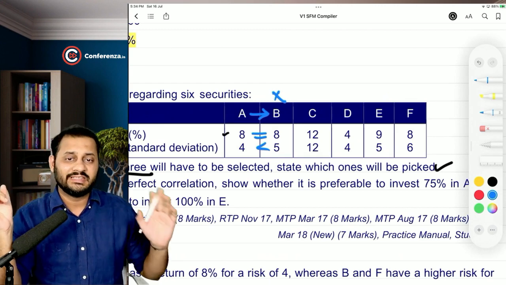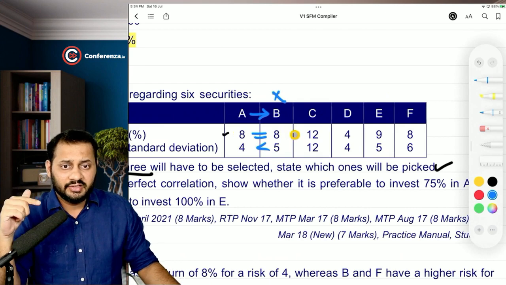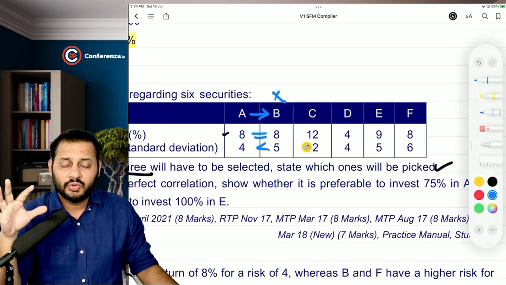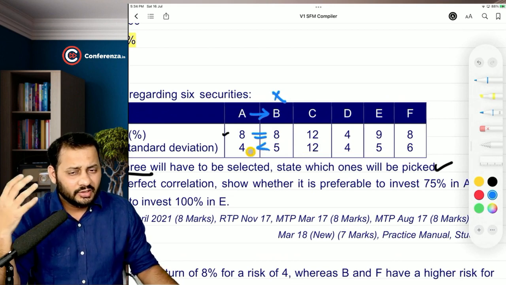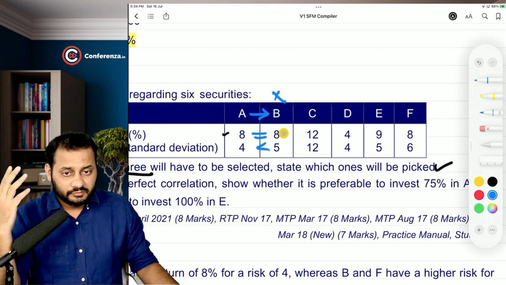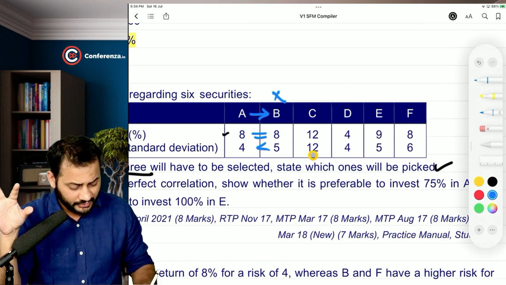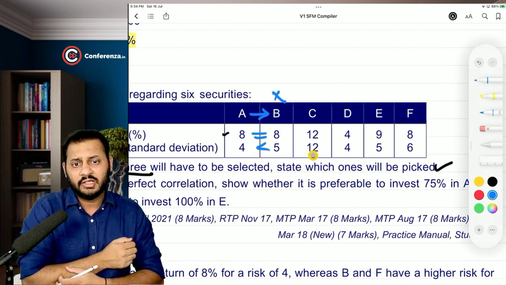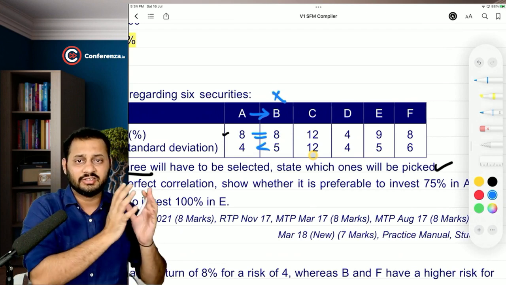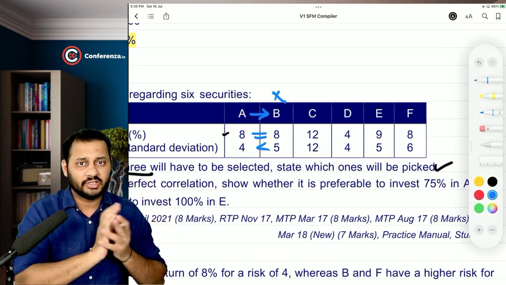Then comes C. If we compare with this, the return in C is higher than A. The risk in C is also higher than A. So A is okay in its place and C is also okay in its place. Also, we can clearly say that we will just continue with this. I'm not saying choose C forever, but yes, we are going to continue with C as of now because A is not dominating C, neither C is dominating A. So both the securities have been continued.